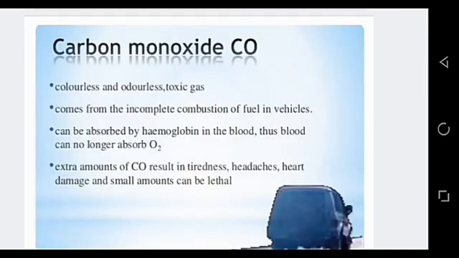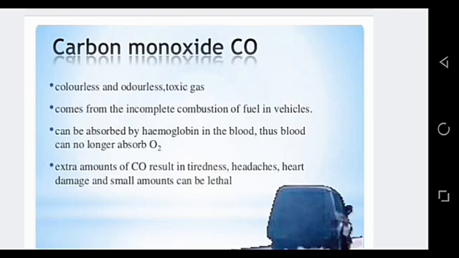The second one is carbon monoxide, which is a colorless and odorless toxic gas. Colorless means no color and odorless means no smell. It is a toxic gas which comes from the incomplete combustion of fuels used in cars, trucks, or other vehicles. The major adverse effect of carbon monoxide is that it can be absorbed by the hemoglobin in the blood, and thus blood can no longer absorb oxygen. We all know that the hemoglobin present in our red blood cells absorbs the oxygen that we inhale, binds with the oxygen, and forms oxyhemoglobin.